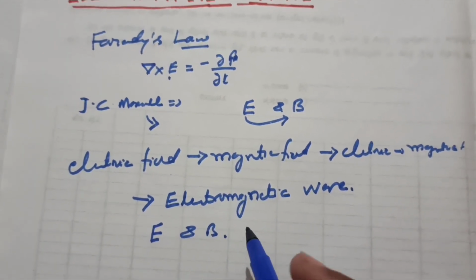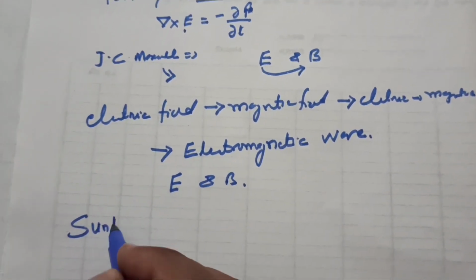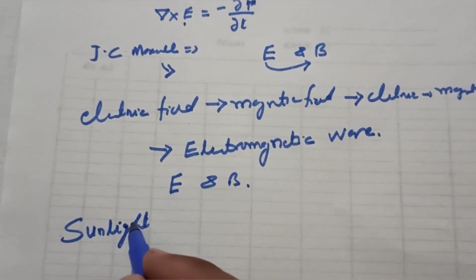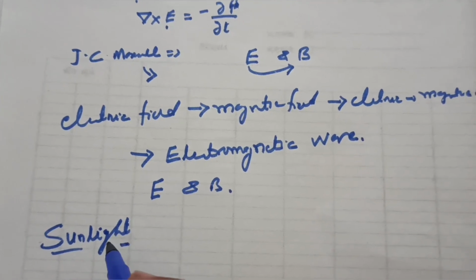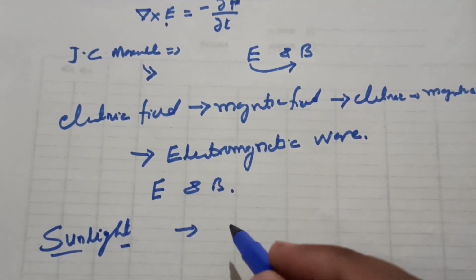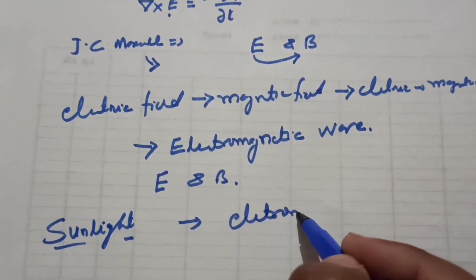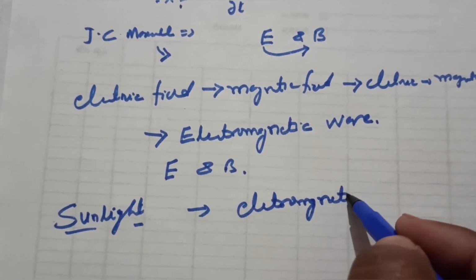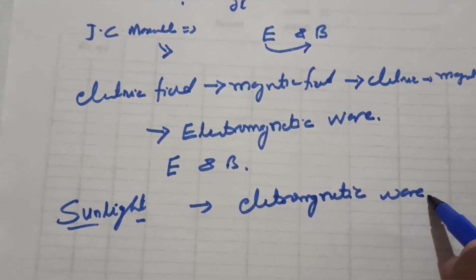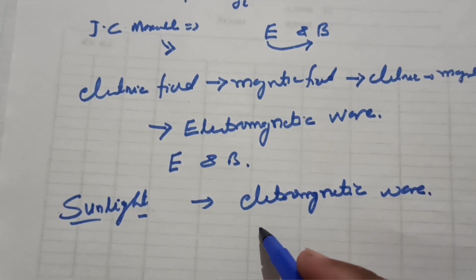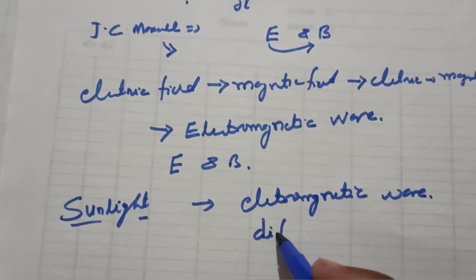For a simple example, you are aware of sunlight, which is a source of our energy. Sunlight is a mixture of electromagnetic waves having different wavelengths.